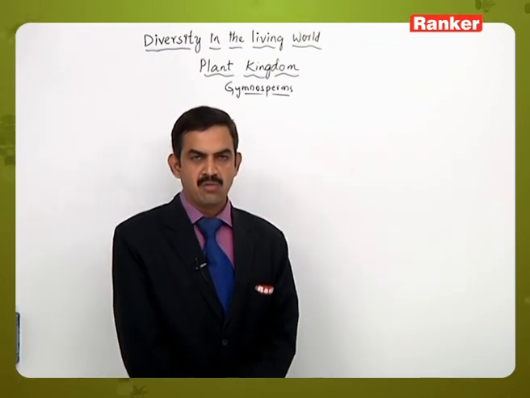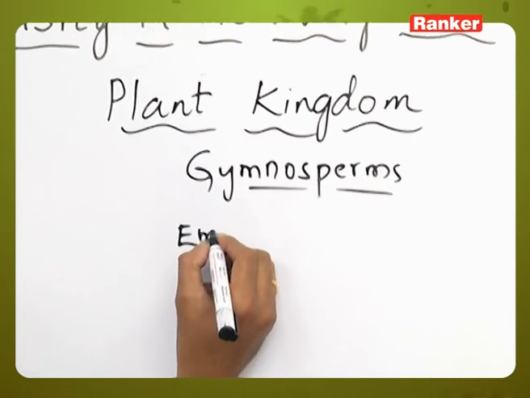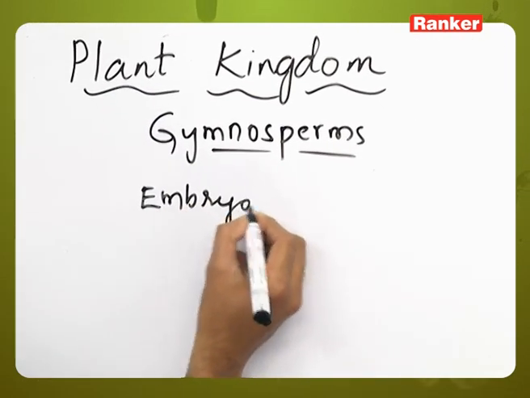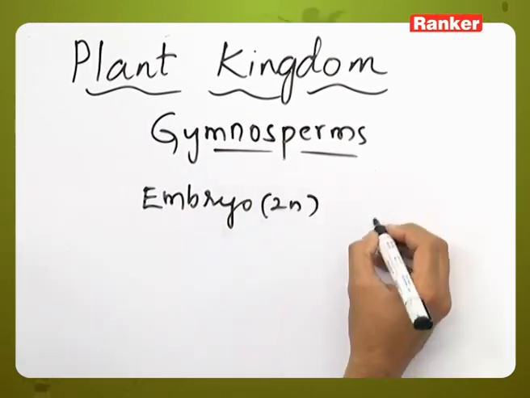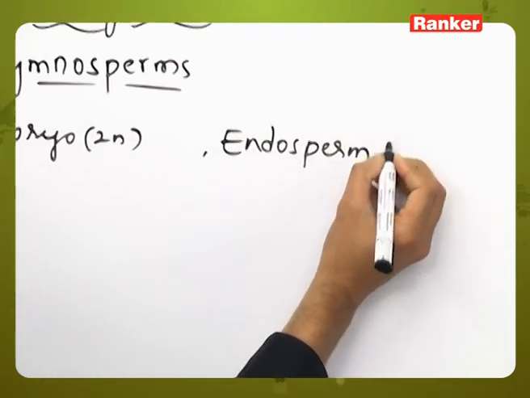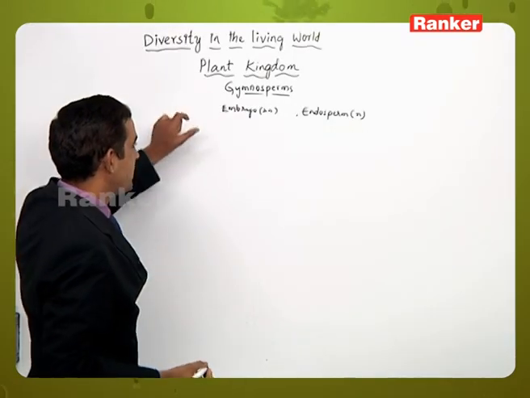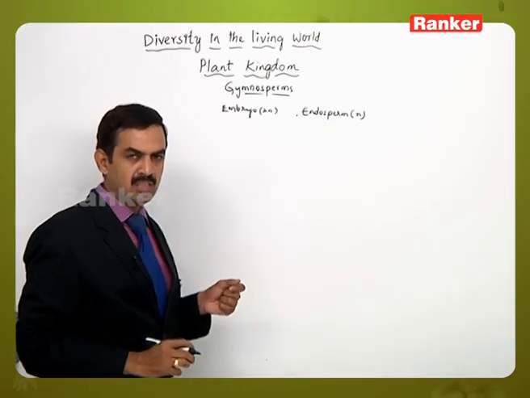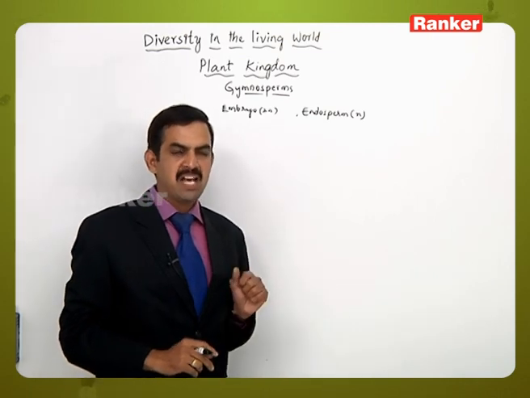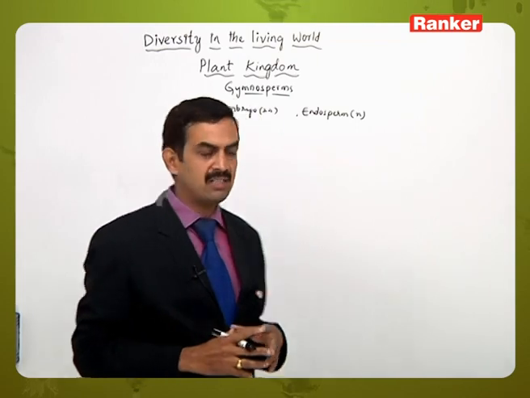So in the members of gymnosperms, embryo formation and endosperm formation are present. Here the embryo is diploid in nature, which is formed from the zygote, which is also diploid, and the zygote is formed by the fusion of male and female gametes, which are haploid in condition.